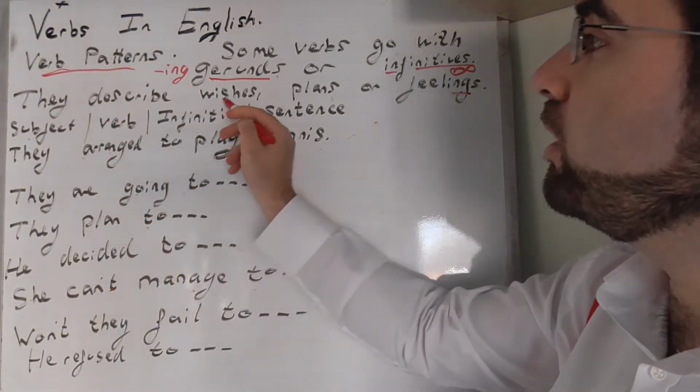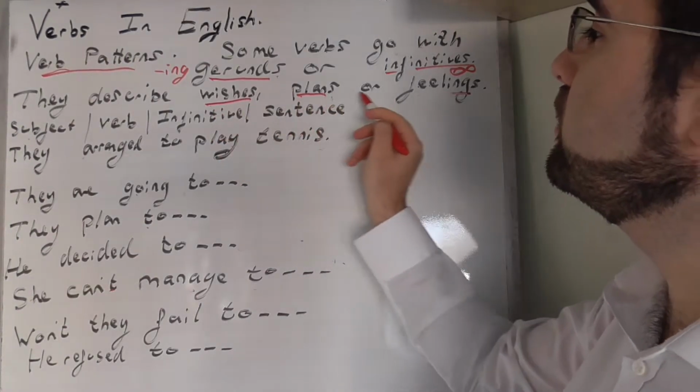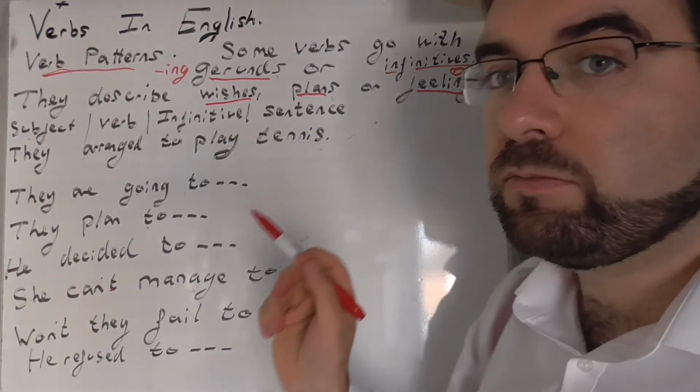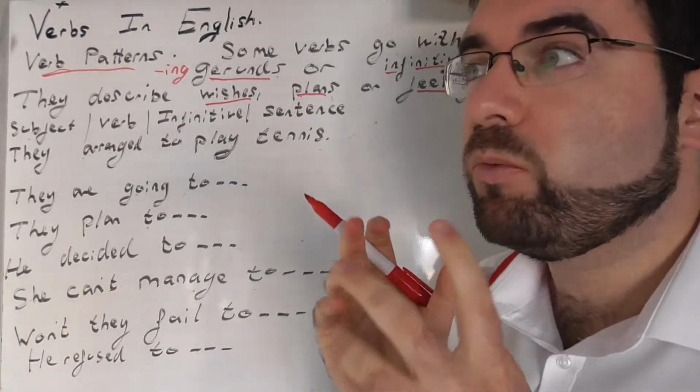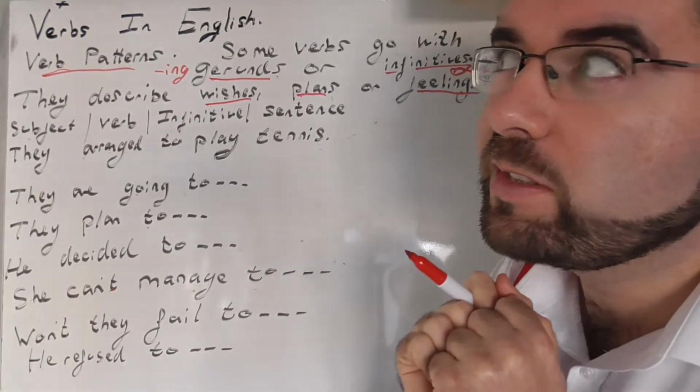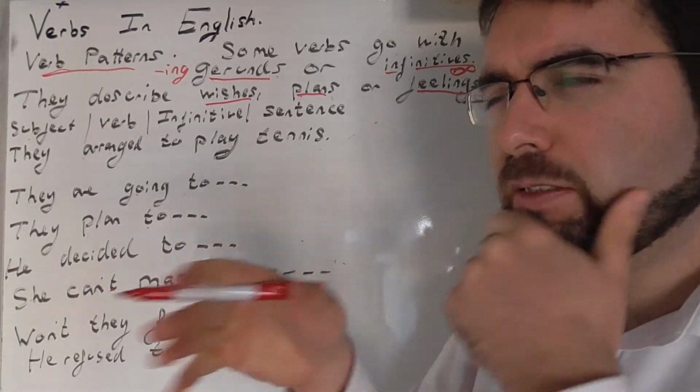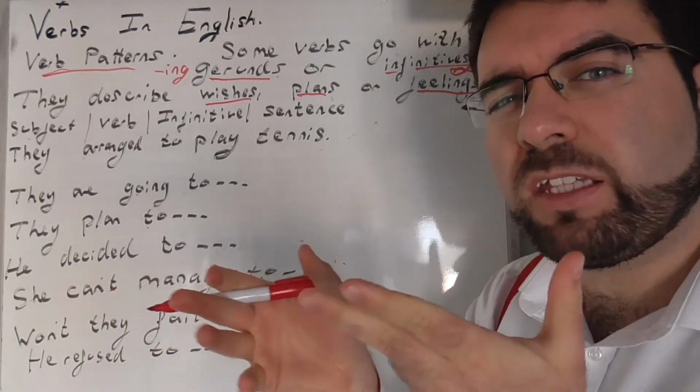They describe wishes, plans, or feelings.